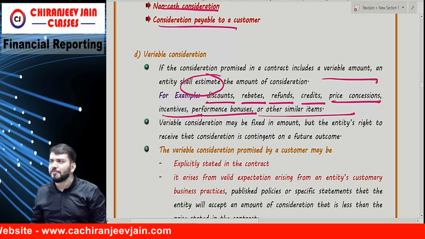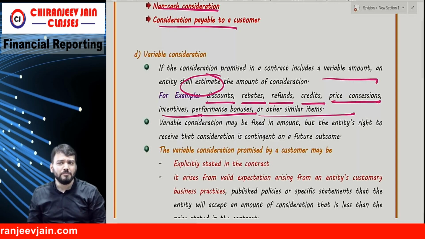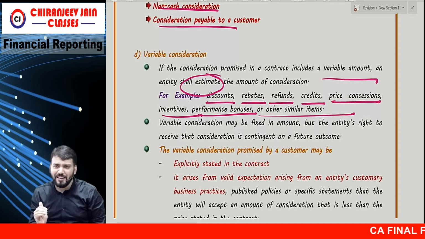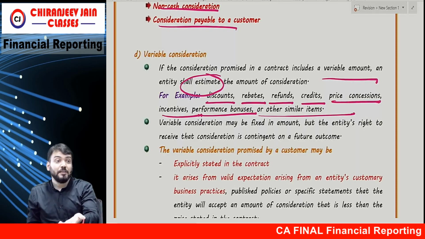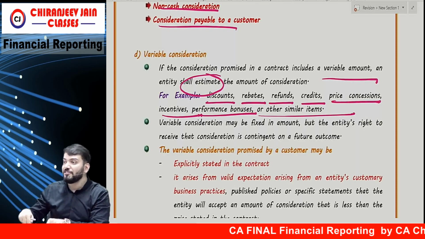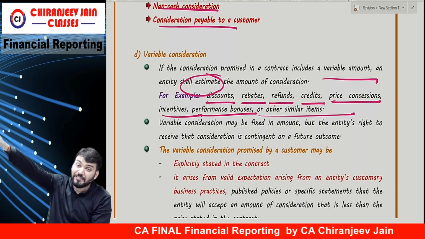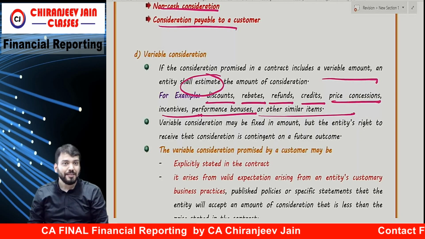Or I can design it such that if you score 90 plus marks, you will pay me an additional amount. Mutually we can decide. Can I say it includes variable consideration? I am receiving for this batch, but I will receive some additional consideration if you score 90 plus marks on passing the exam.